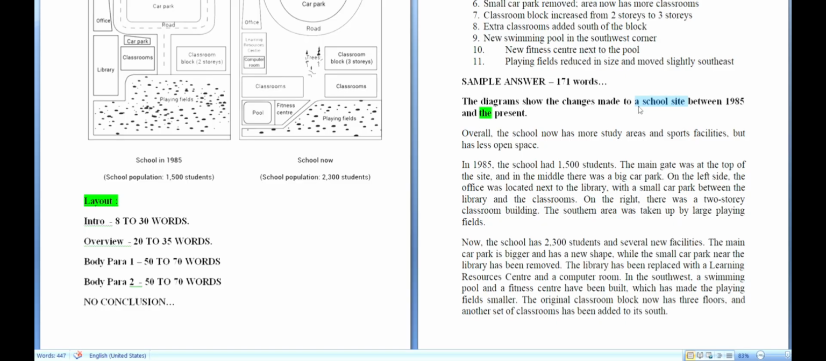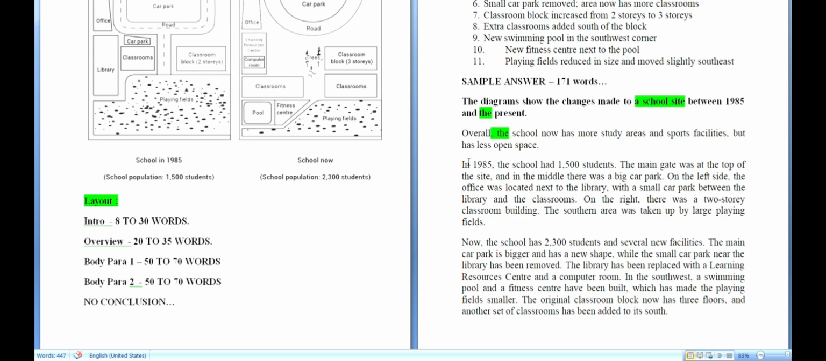The overview paragraph. What are the significant changes you are seeing? You need not dump everything. A single line suffices. So overall, the school now, earlier it was a school, so now it is the school. The school now has more study areas and sports facilities, but has less open space. The playgrounds are no more. So it is has less open space. Simple and cool introduction and overview paragraph.